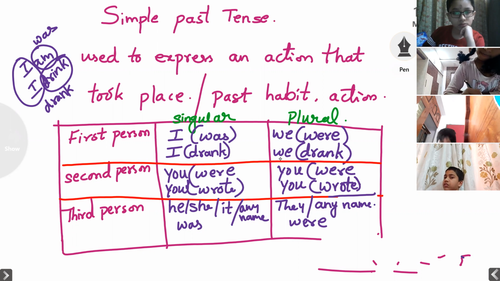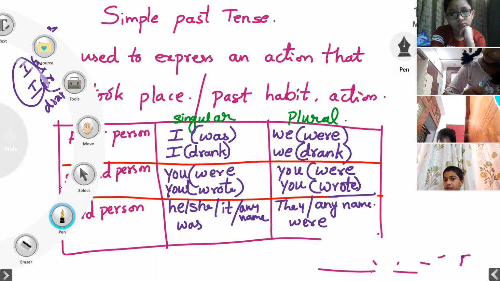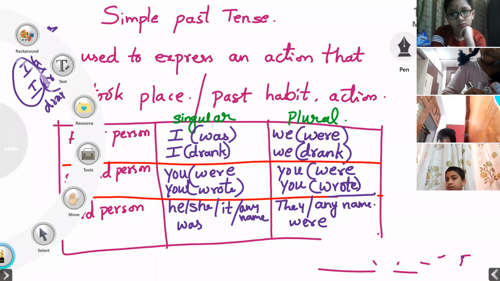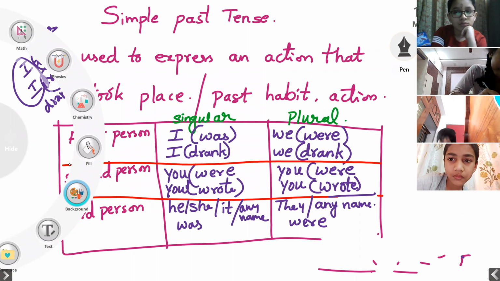What are the past forms of these? Very fast. You have to unmute yourself and tell me. Okay, past forms. And tomorrow in our class, we'll discuss the future tense.